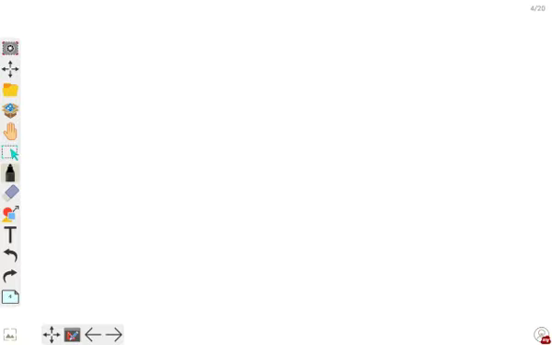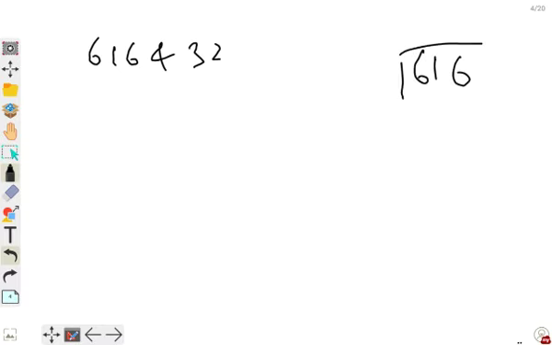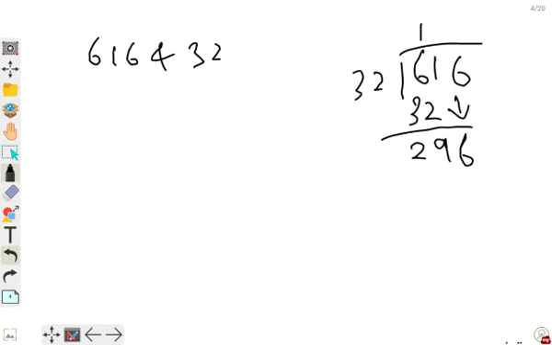The HCF of 616 and 32. So how will we find it by Euclid's method? Just divide it. 32 ones are 32, the remainder becomes 29. Bring down the 6. 9 into 32 is 288. The remainder is 8.